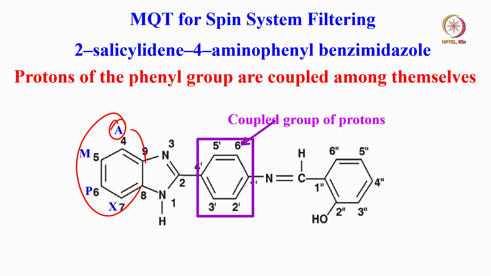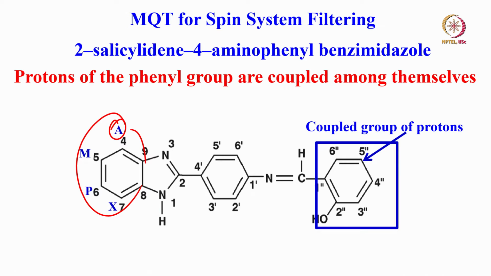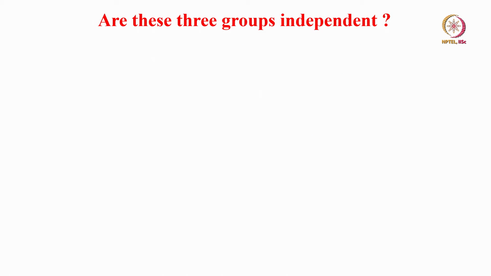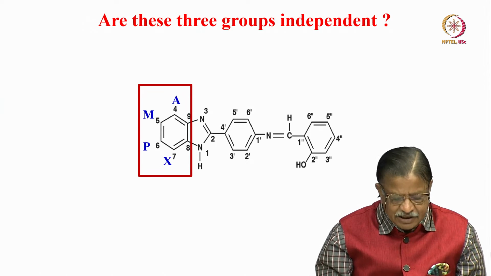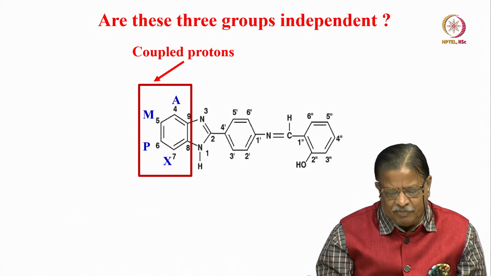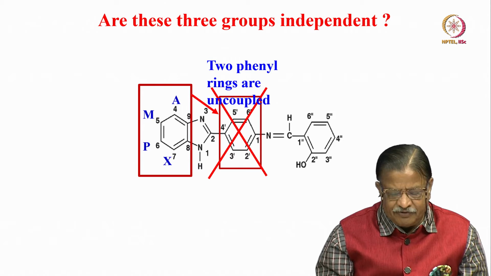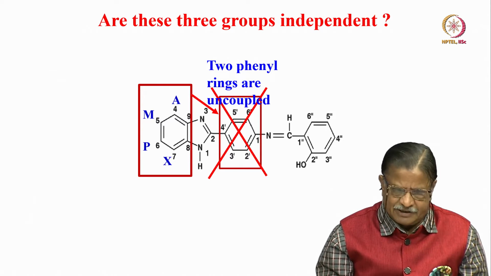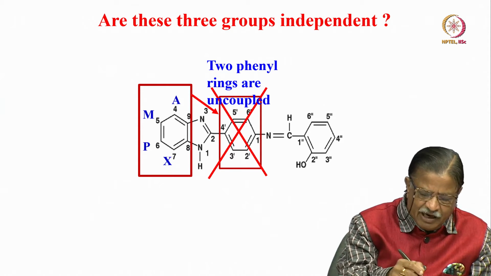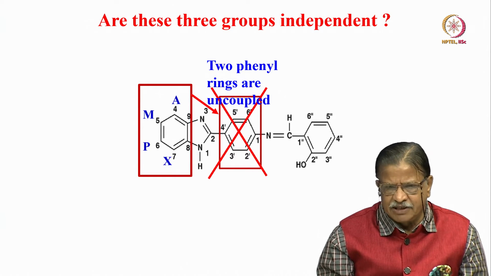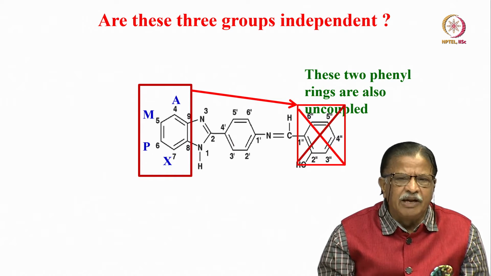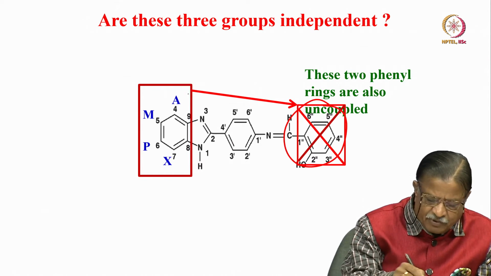Similarly, this forms a coupled group. This also forms a coupled group of spin system. There are 3 independent groups of coupled spin systems in this molecule. Okay. Now, how do we know they are independent? Because this group of coupled protons will not couple to this phenyl ring at all. They are separated by several bonds, and you believe me, there is no coupling of any of these protons with any of these protons. These 2 form 2 independent spin systems. Similarly, this and this form 2 independent spin systems. There is no coupling between these protons to these protons at all.